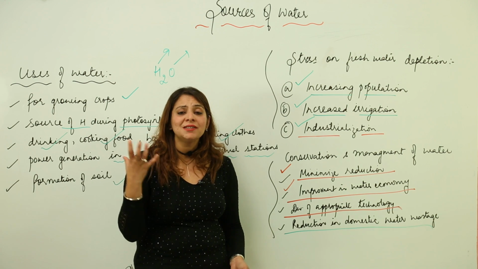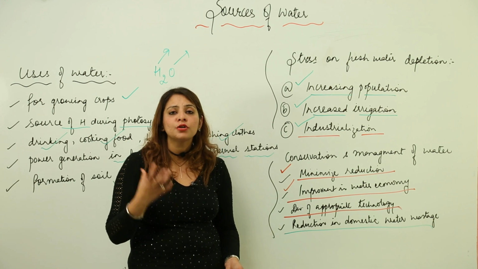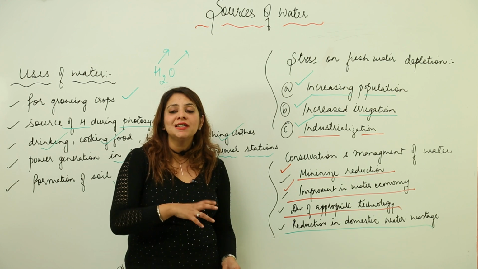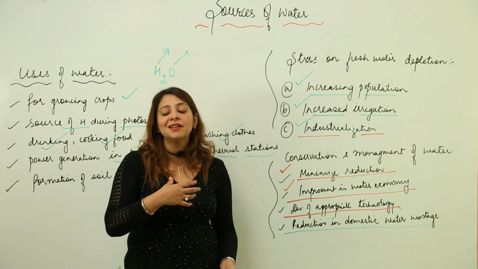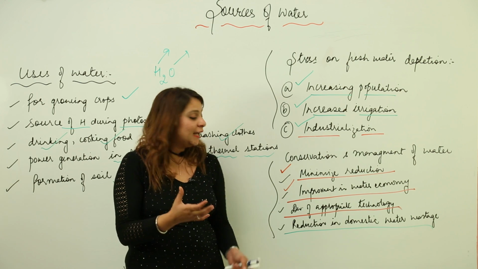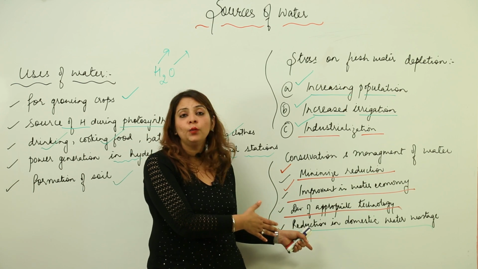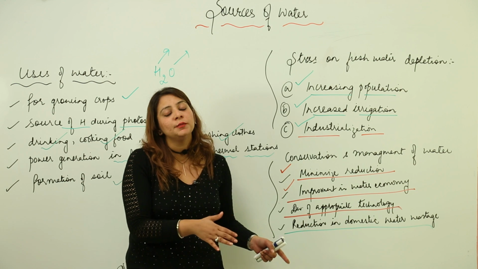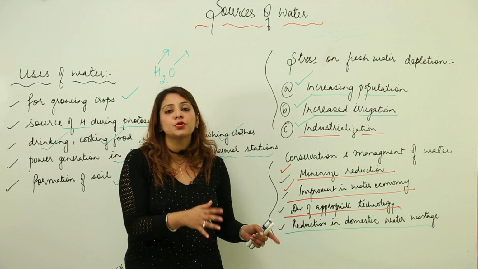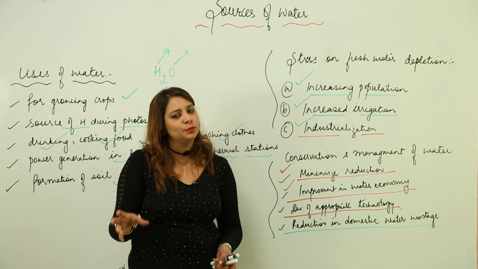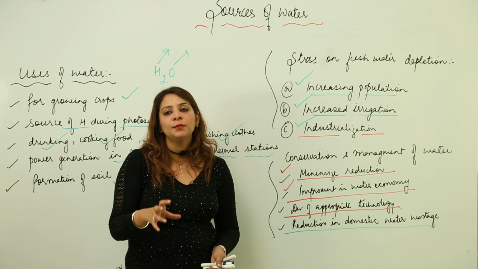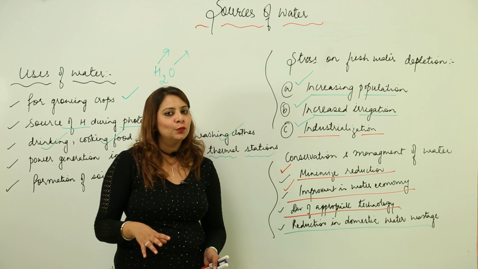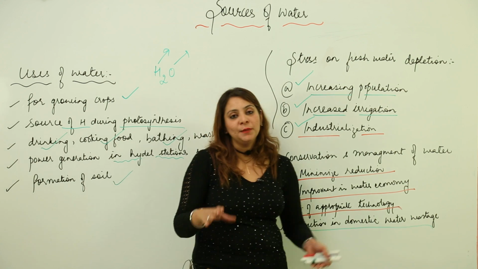So we need to take certain measures: we should not throw any kind of garbage into the water bodies, because that creates pollution and wastes the water. Reduction in domestic water wastage can save our water, and we can make our natural resource water stress free. So from today onwards, try this, and please make your initiative.